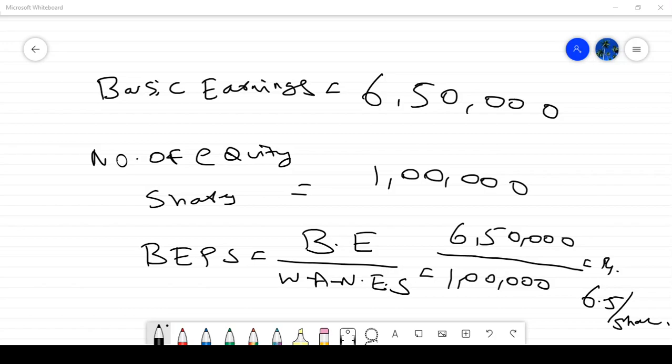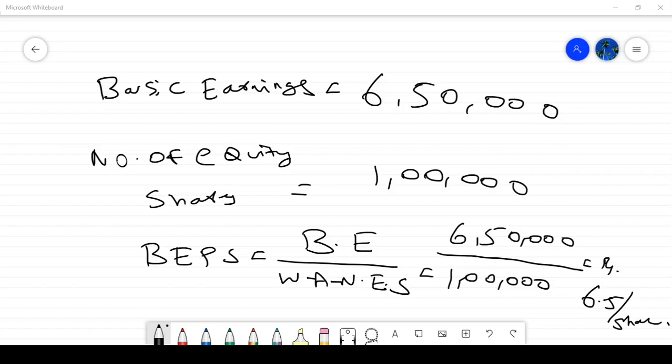But the investor who put in his money only in the middle of the year cannot expect full profit for the year. You understood logically what I am saying? For that reason we have to do some weight adjustment. Weight adjustment is nothing but adjusting for the time according to the holding period.